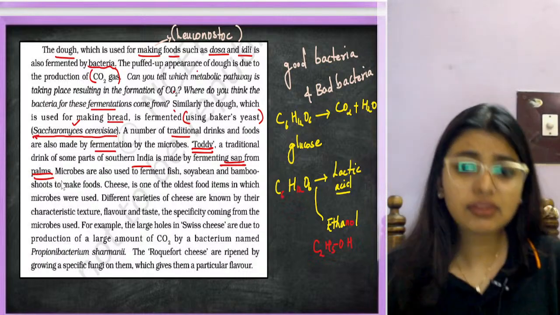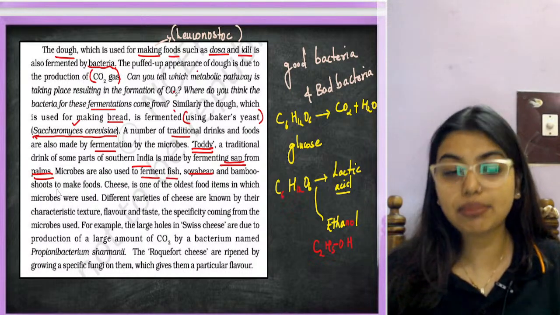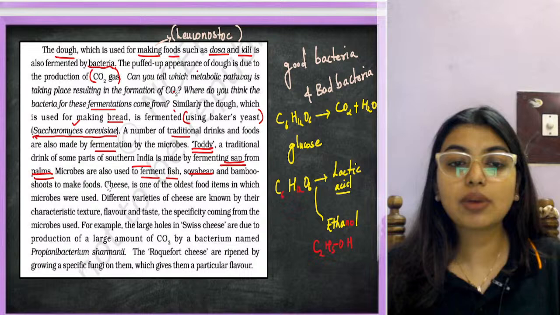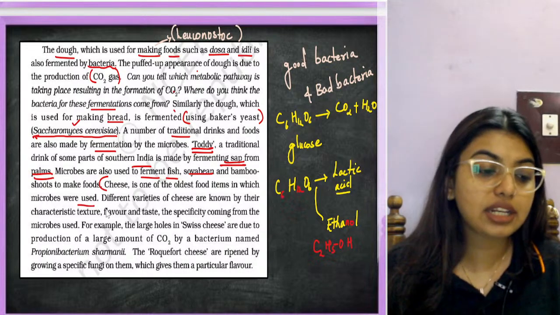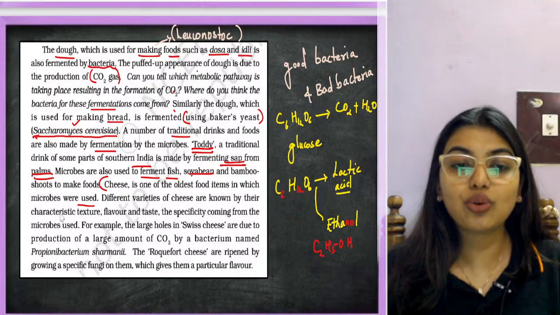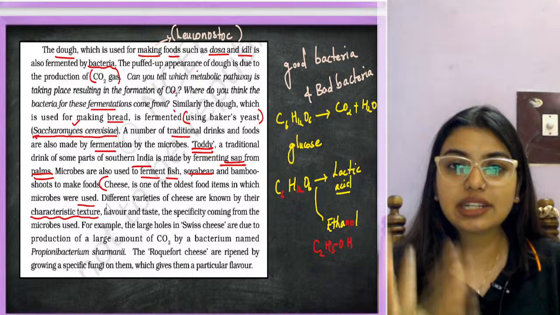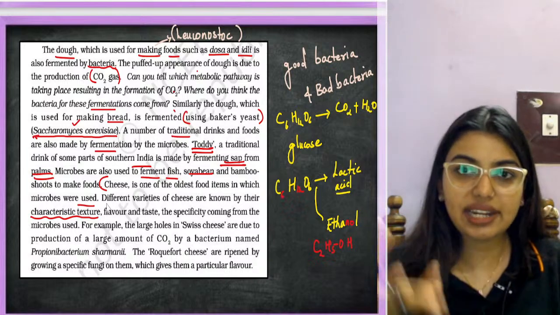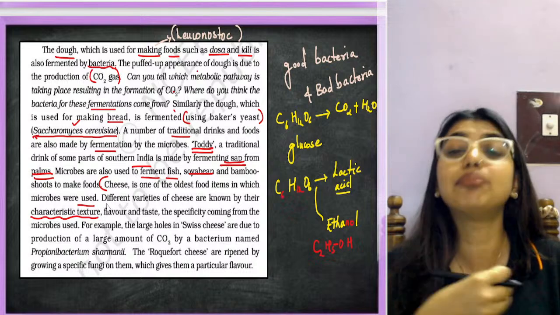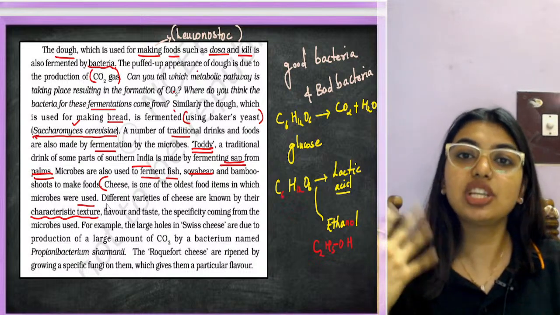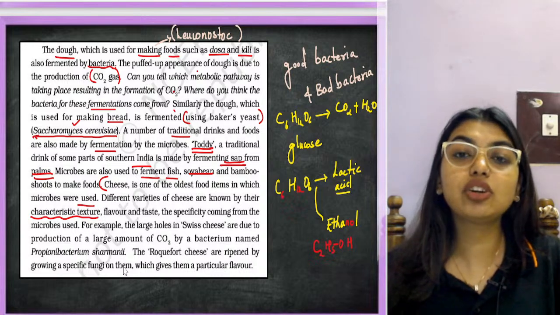Now microbes are also used to ferment fish, soybean and bamboo shoots to make food. Cheese is one of the oldest food items in which microbes are used. Different varieties of cheese are known by their characteristic textures. Now you have feta cheese, sliced cheese, shredded cheese, mozzarella cheese, and much more, right? Nowadays there are so many cheeses. So that is a Swiss cheese. That is because of the texture.